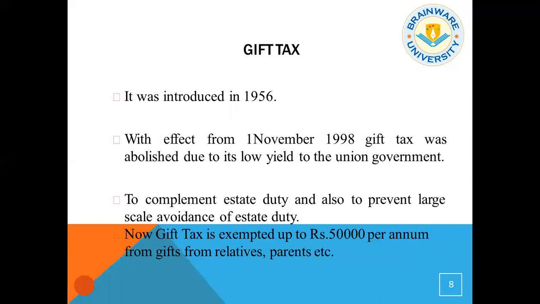Next comes the gift tax. It was introduced in 1956. Then it was abolished in 1999. Then once again it came, and now look at the last point. The gift tax is exempted up to rupees 50,000 per annum on gifts from relatives, parents, etc. So if anybody is getting a gift amounting to more than rupees 50,000, he is liable to pay the gift tax. We will learn this when we read income from other sources. The gift tax is included in income from other sources.